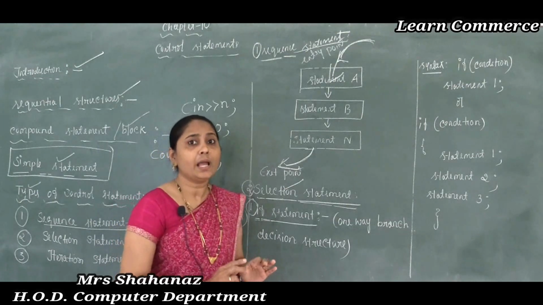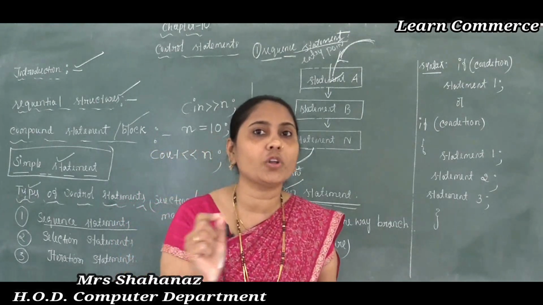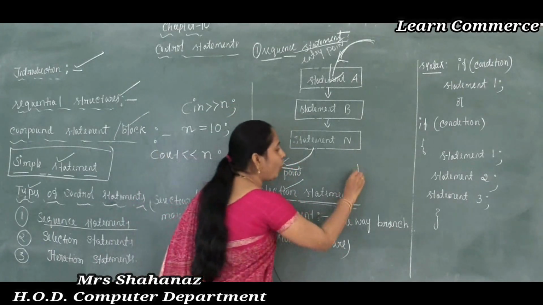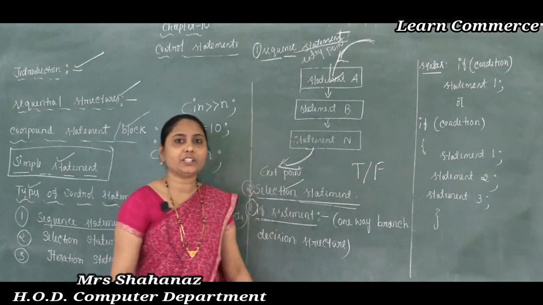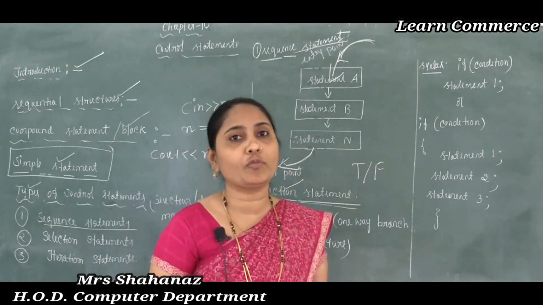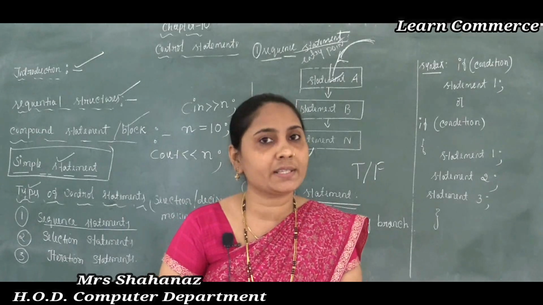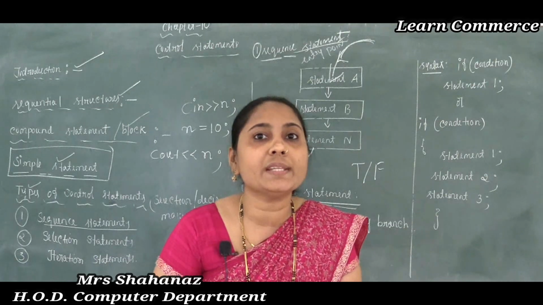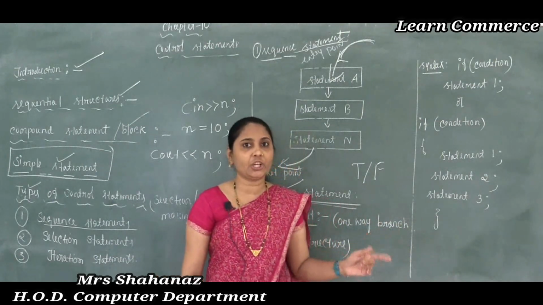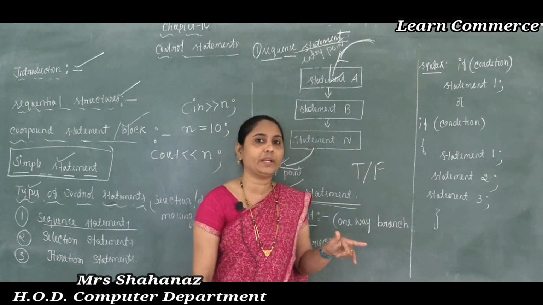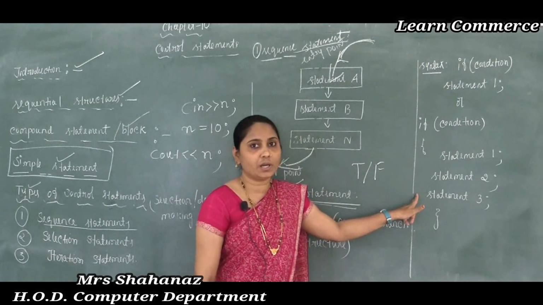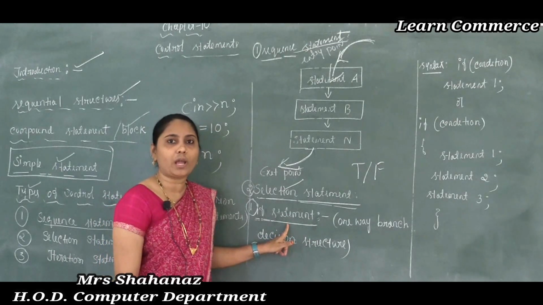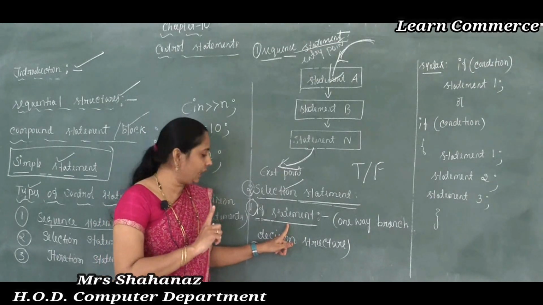The decision is based on the condition, and such a condition can be calculated as true or false. When it is going to execute this statement depends on the condition, and the condition can be calculated as true or false. So this is the meaning of the one way branch decision structure, also called the simple if statement or the if statement.